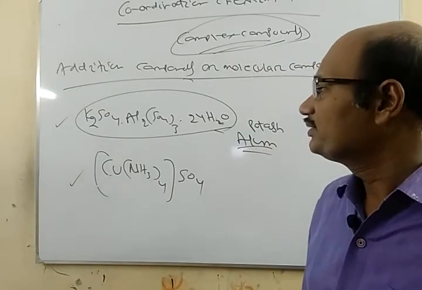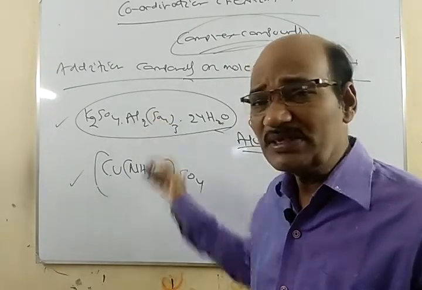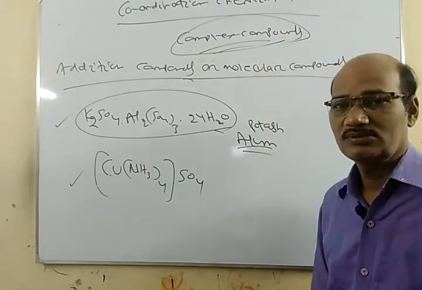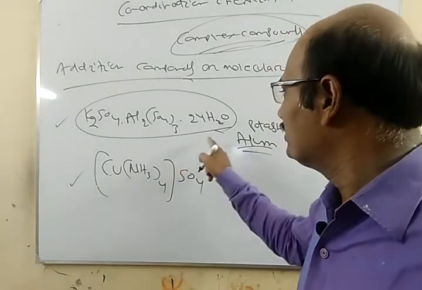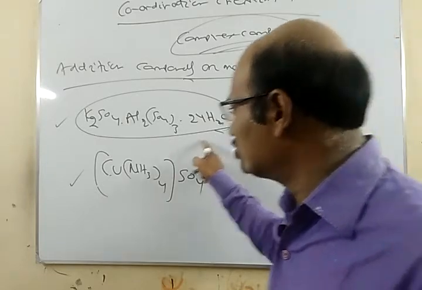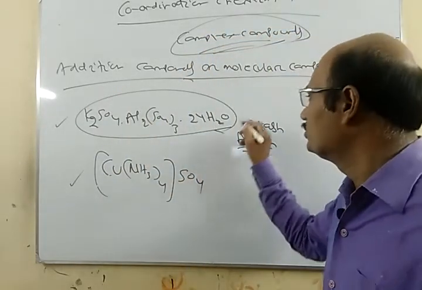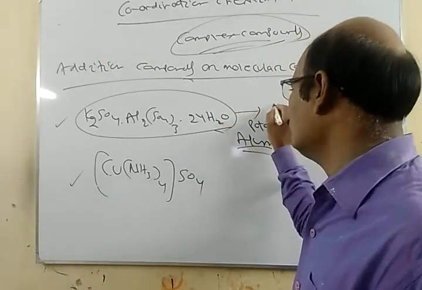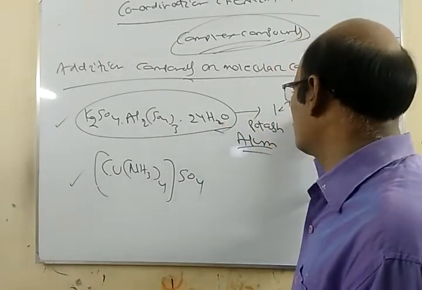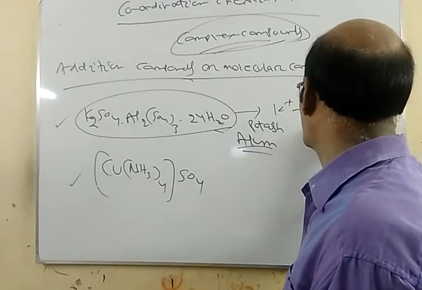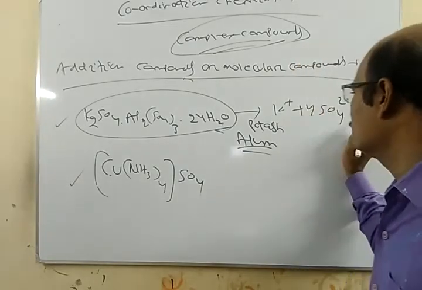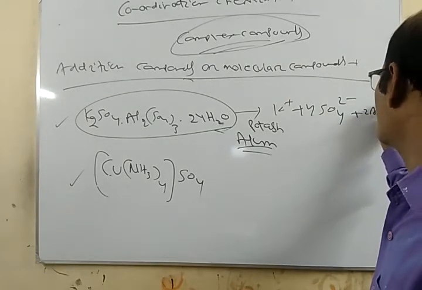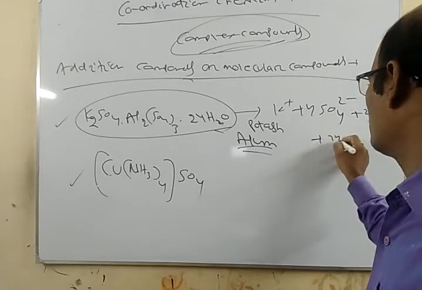Now, there is a lot of difference between these two compounds. If we dissolve this compound in water, it will dissociate into 2K+, SO4 2-, 2Al3+, SO4 2- and 24 water.